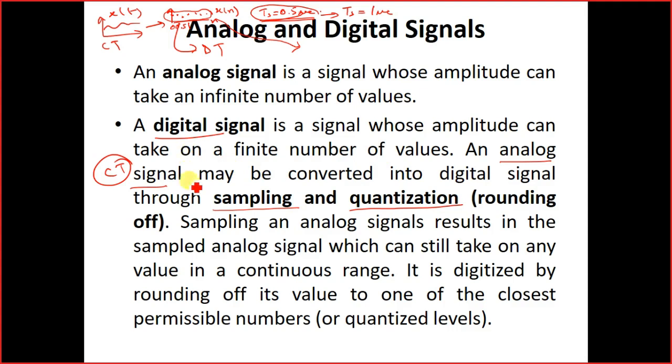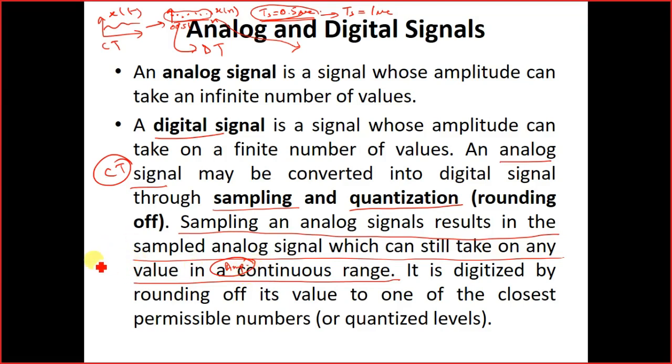See, sampling an analog signal results in a sampled analog signal which can still take on any value in a continuous range. In a continuous range means amplitude. So amplitude can take any continuous values from minus infinity to infinity.